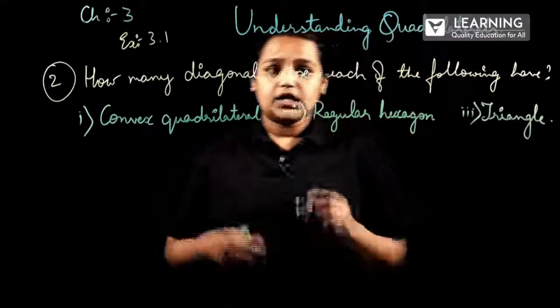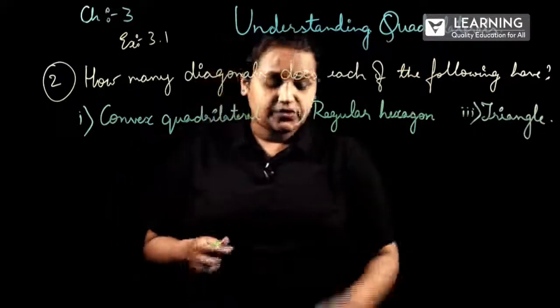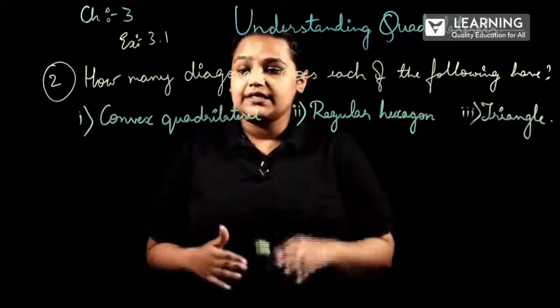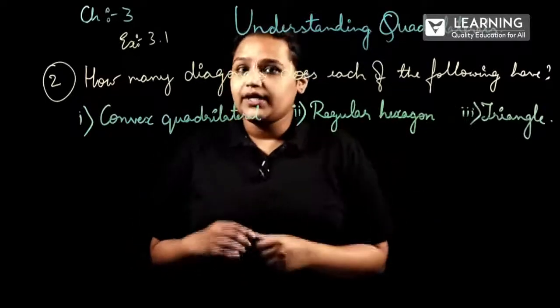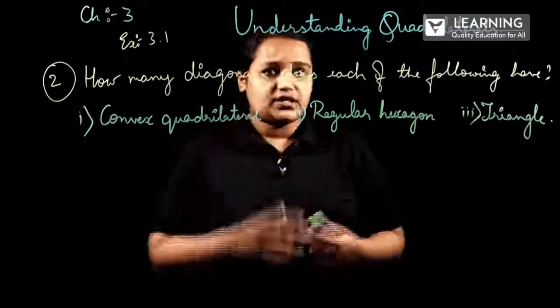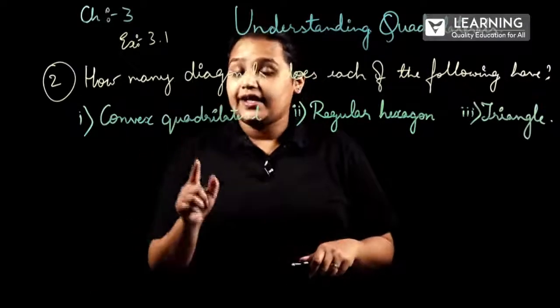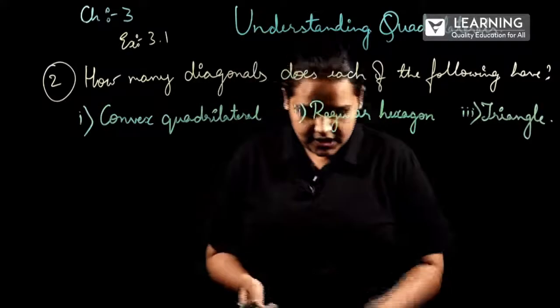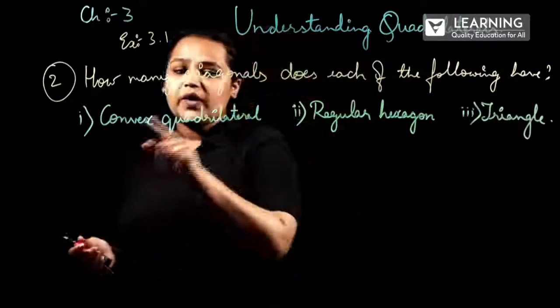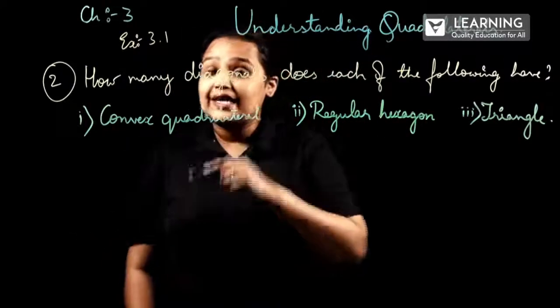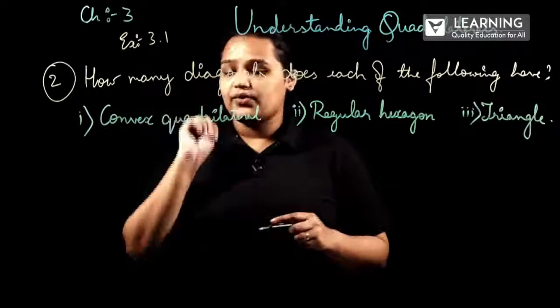Okay. So now what we have to find? We have to find the number of diagonals in each of the following figures. Here they have just given the question, but we have to draw the figure and then find out the diagonals. Convex quadrilateral. Quadrilateral means it will have 4 sides.